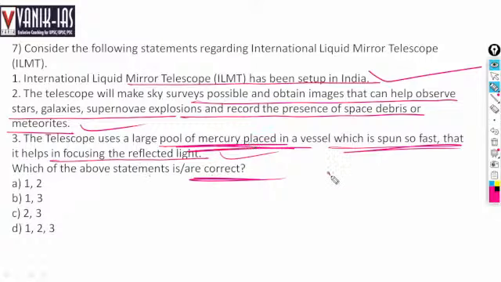It is placed in Uttarakhand. Remember, it is placed in Uttarakhand. Right? A liquid mirror telescope to study the deep sky. It also observes the stars, galaxies, space debris, explosions, everything, right? Okay.